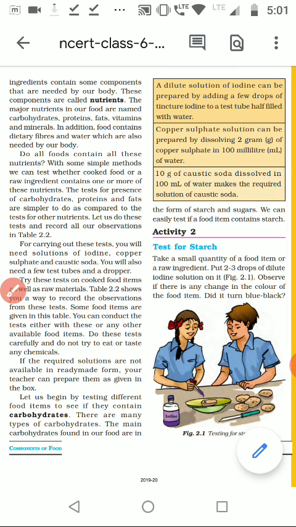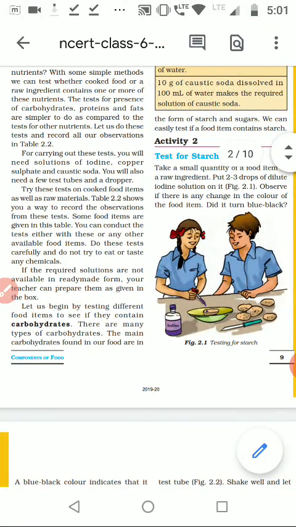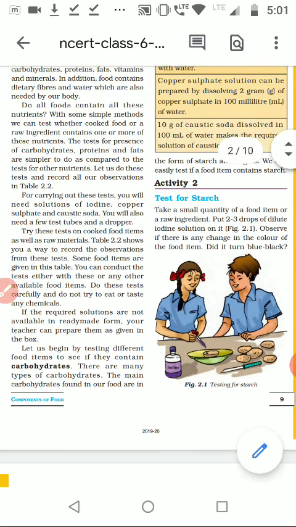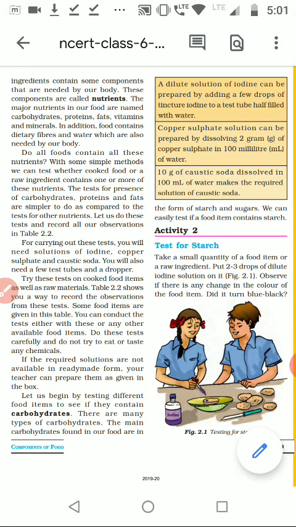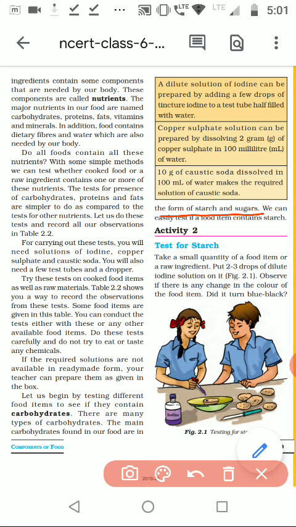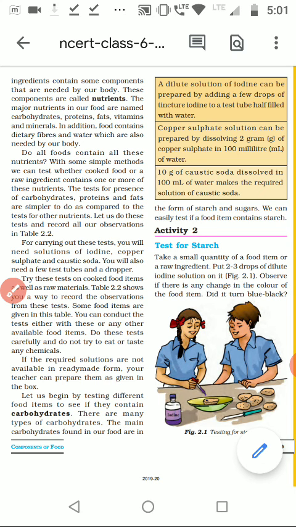So the first test we are going to do is for carbohydrates. Carbohydrates are a basic nutrient of the food, and there are different types of carbohydrates, among which the most commonly found are starch and sugar. We will understand how to test whether starch and sugar are present or not.